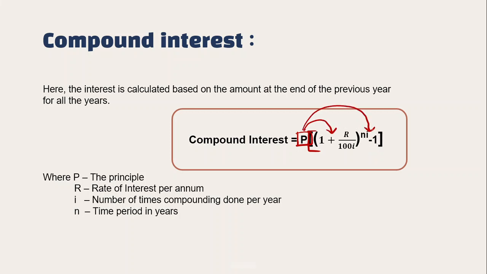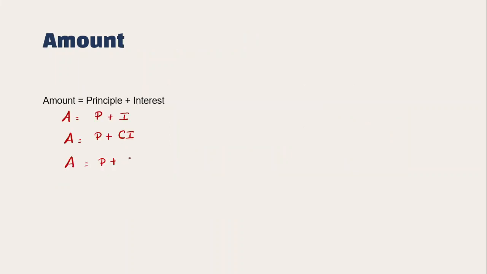So it is P of 1 plus R divided by 100I whole to the power ni, and P into minus 1 is minus P.